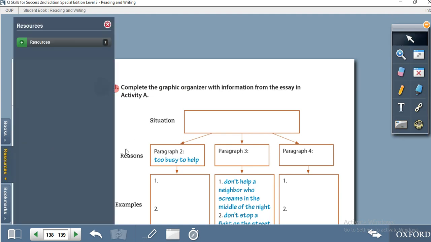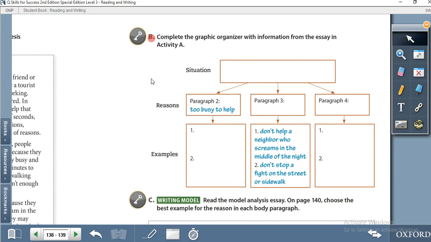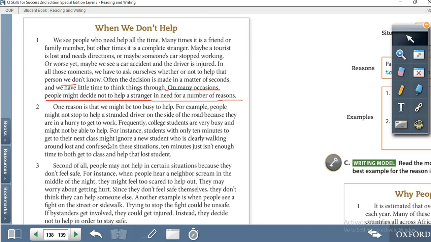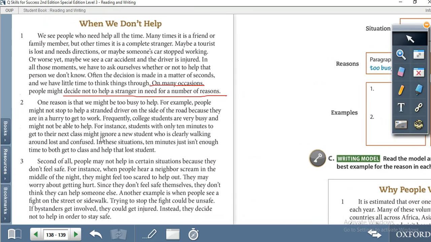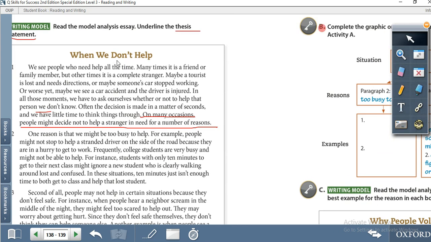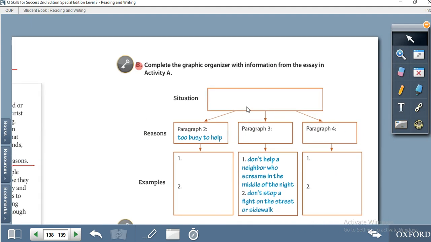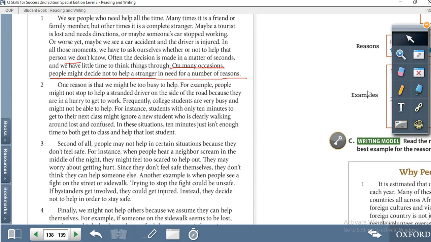Situation. What is the situation? Yes, the situation is the people we don't help. So the situation might be we don't help strangers. Reason in paragraph 2. Okay, let's move to paragraph 2. One reason is that we might be too busy to help. So the reason is this one, might be too busy to help.